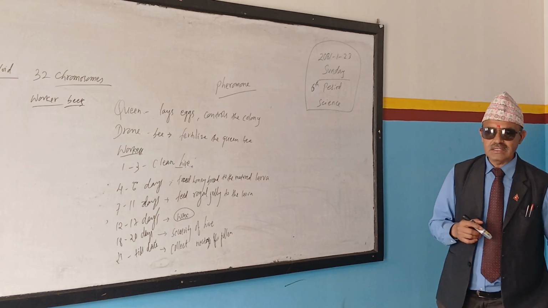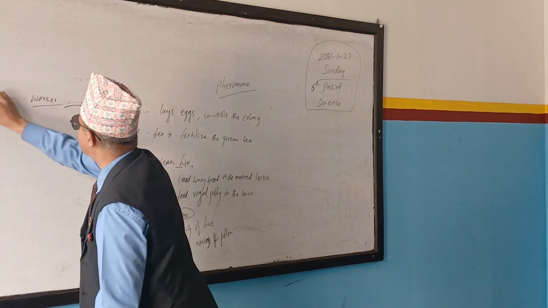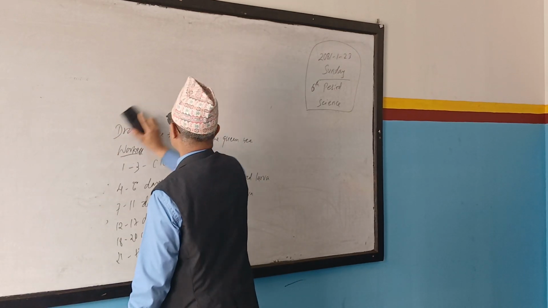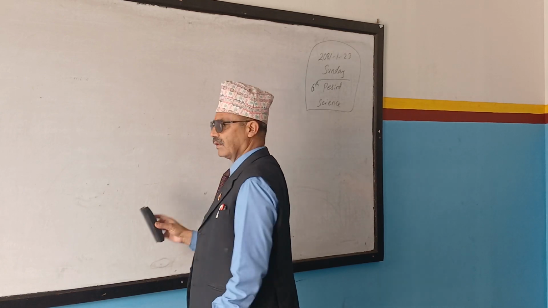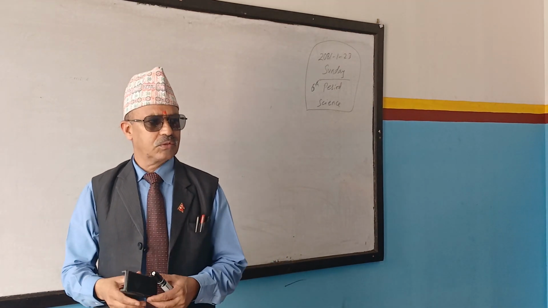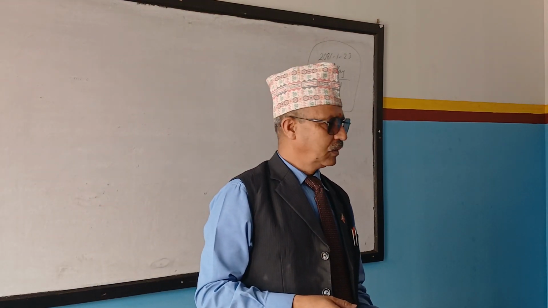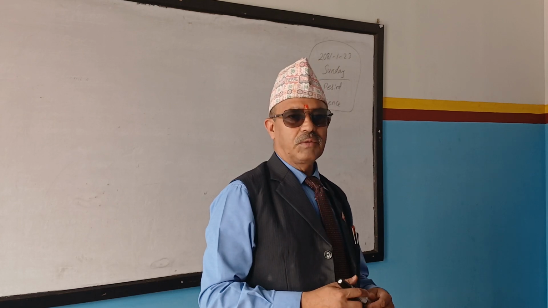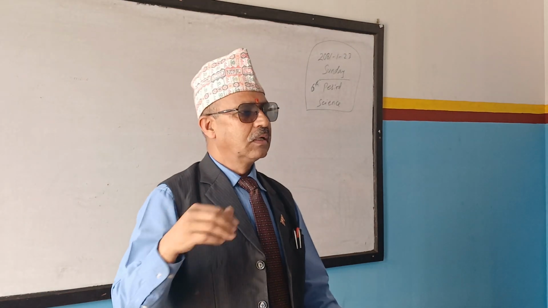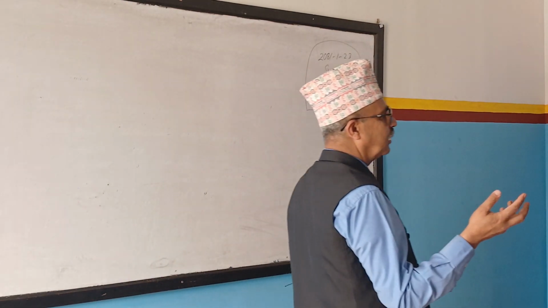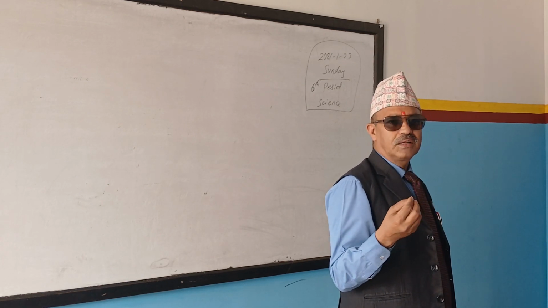Honeybee is an insect. In an insect's life cycle, there are mainly four stages. How many stages? Four. What are they? Egg, larva, pupa, adult. Earlier, we might have studied the life cycle of the mosquito. No? We have studied the butterfly. Life cycle of butterfly means at first there are eggs. Eggs change into larva, then pupa. What do you call the larva of a butterfly? Caterpillar.